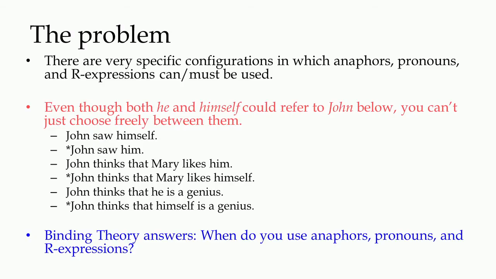So, there is something going on here which we need to understand in order to understand their dependence and interpretations. Look at the next sentence again. John thinks that he is a genius is a good sentence, but John thinks that himself is a genius is an ungrammatical sentence, even though himself could potentially refer to John, and in a sentence like John saw himself, we have just seen that the element himself has to be fully dependent on the NP John for its interpretation.